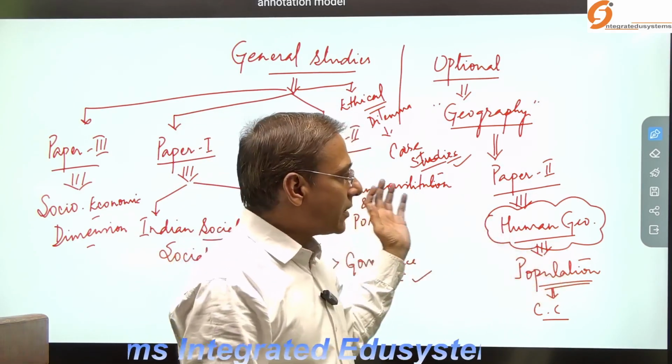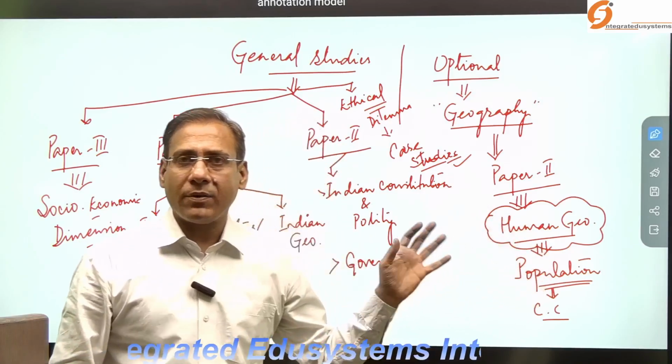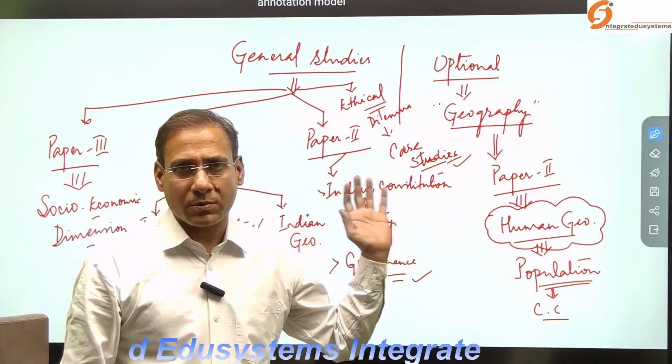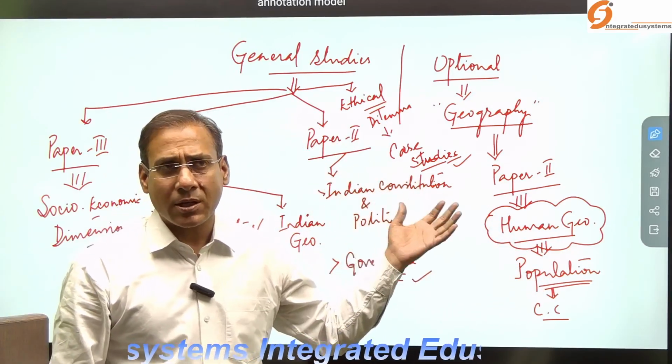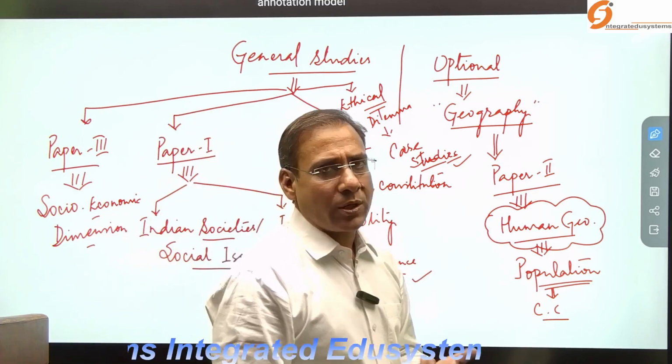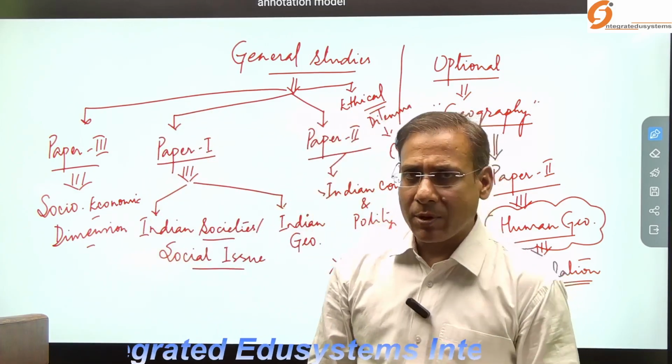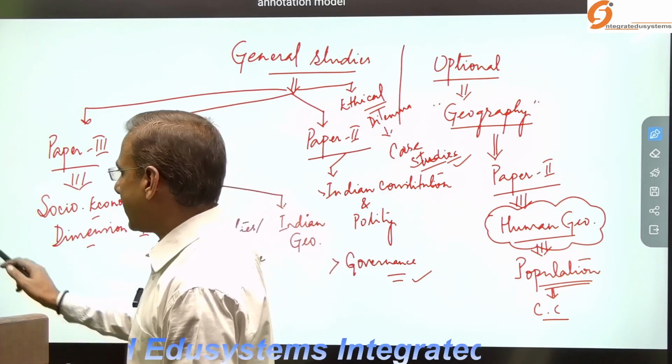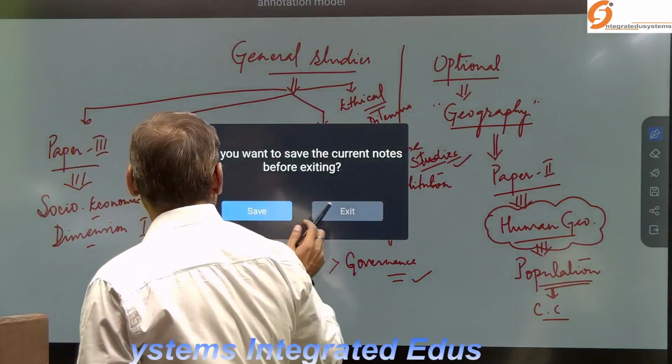So here I have discussed why this topic is relevant and where it may be asked. There are different dimensions related to this topic. Today I will discuss in detail this census and the related dimensions. So now let's start.